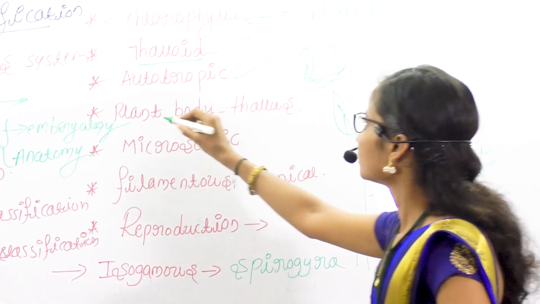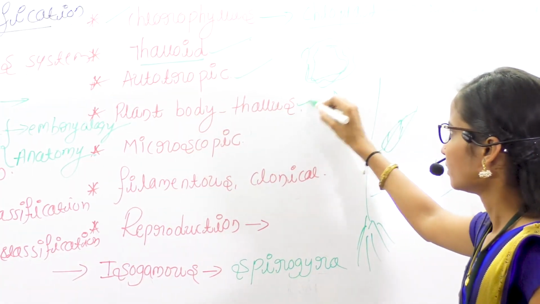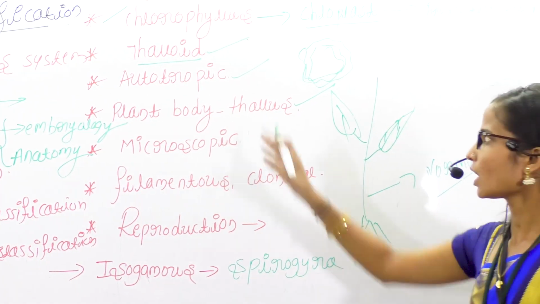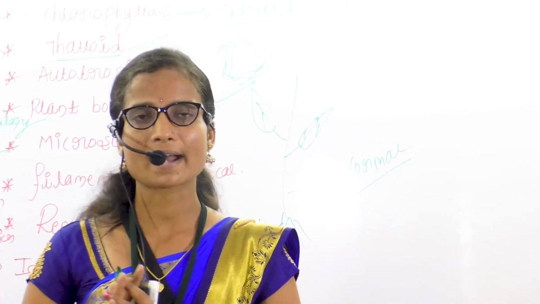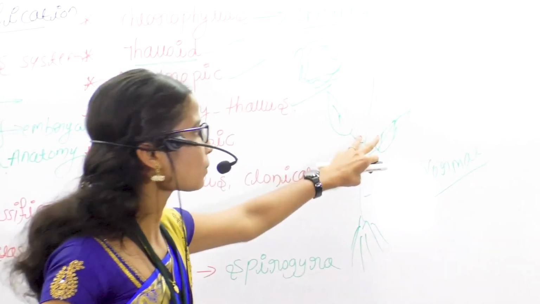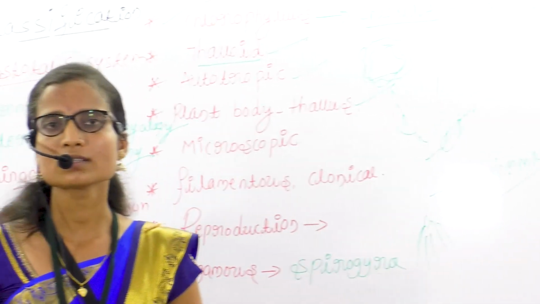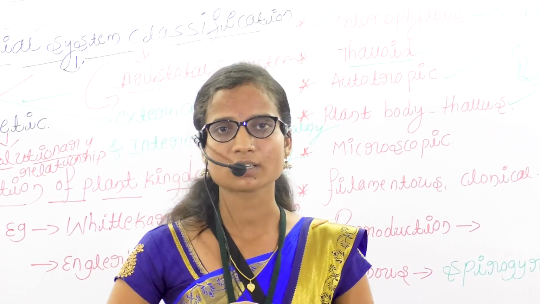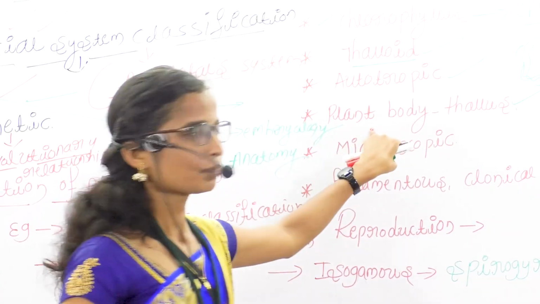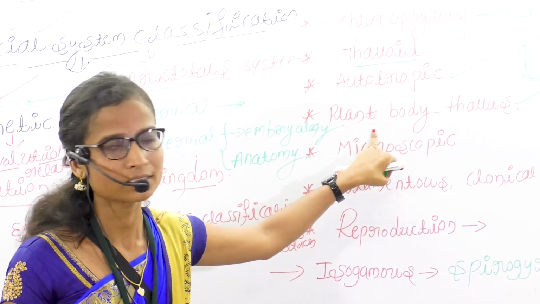Next is the fourth character. The plant body is a thallus. As already told, a thallus is a mass of plant; the plant body cannot be differentiated into leaves, stem and root. The plant body is a mass-like structure, so that is called a thallus.